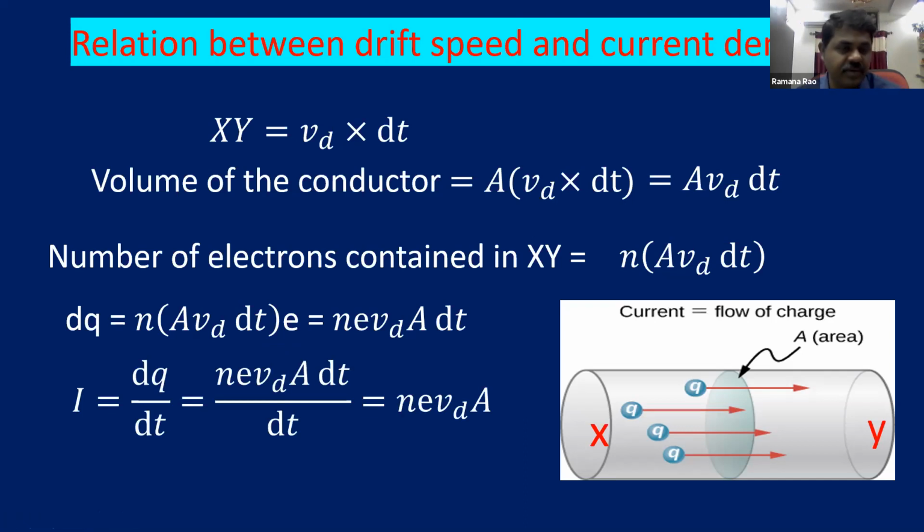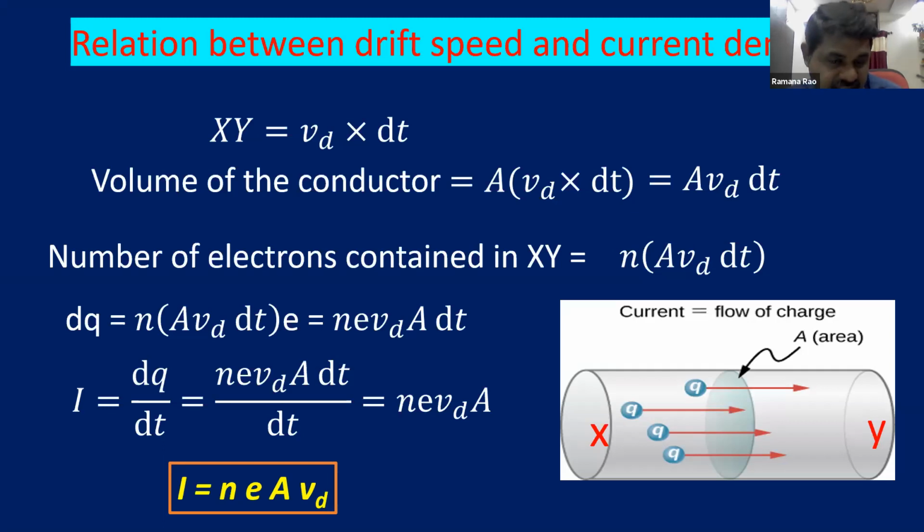And as you know, I is equal to dq by dt. We defined already instantaneous current is equal to dq by dt in our earlier session. So if you substitute all the values, finally you will get I is equal to Ne into drift velocity into A. So we can write I is equal to nEA into drift velocity. The very important formula for competitive examinations.